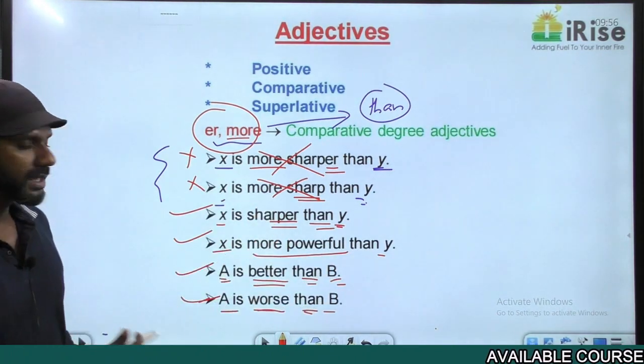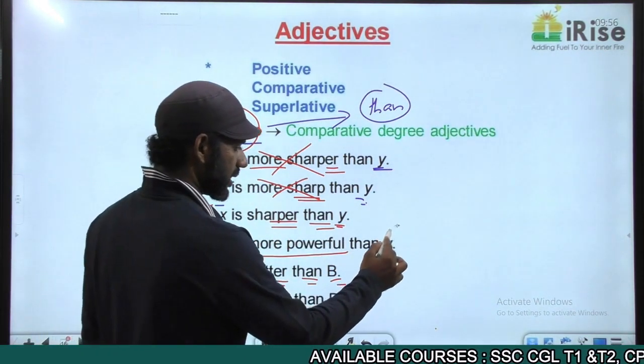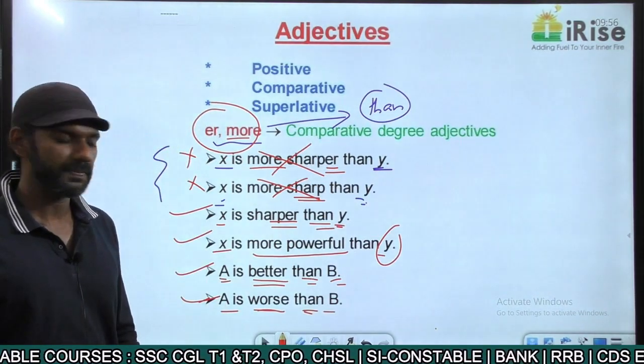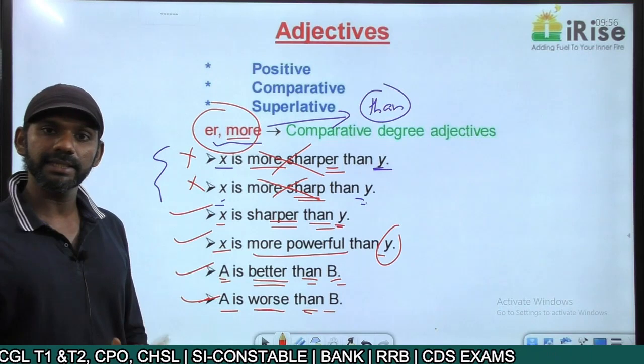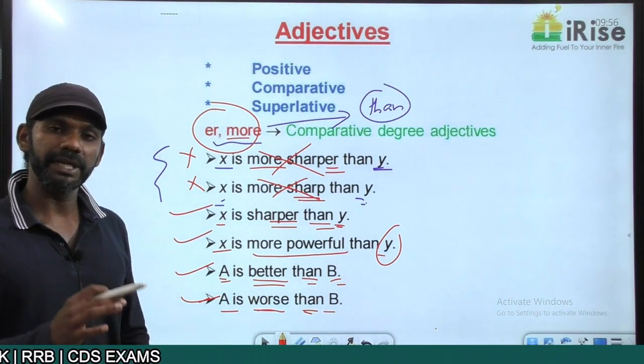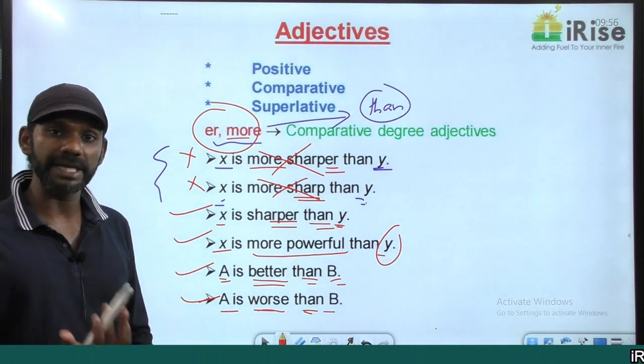X is more powerful than Y. From this statement, is Y powerful? Yeah. Y is powerful. The only thing is, X is more powerful. A is better than B. From this, is B good? Yeah. B is good. The thing is, A is better.